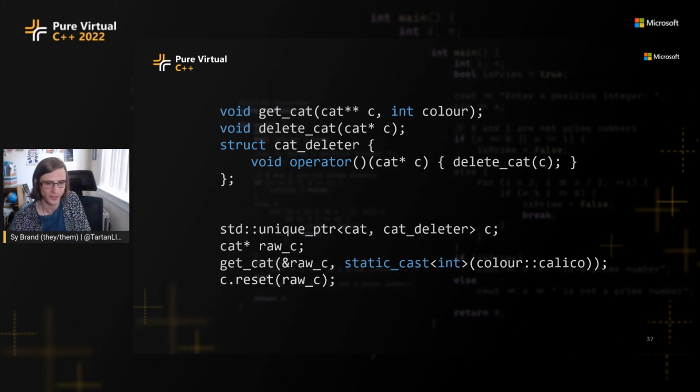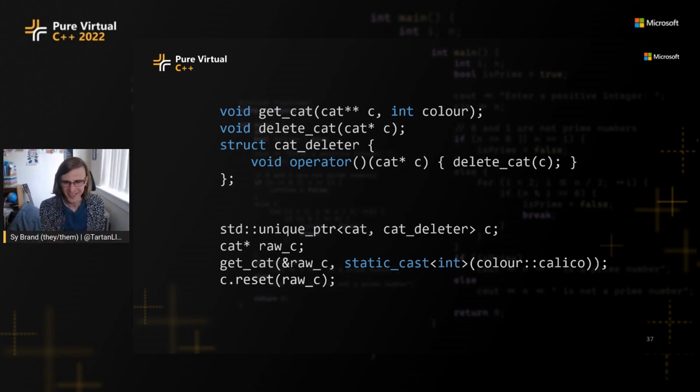And this gets even uglier if this wasn't just an out parameter, if this was an in-out parameter, and the C function had to look at the current state of the unique pointer in order to give you back the return value. You basically have to do this resetting. You have to manage the memory of the unique pointer, maybe release it. It's just kind of a mess.